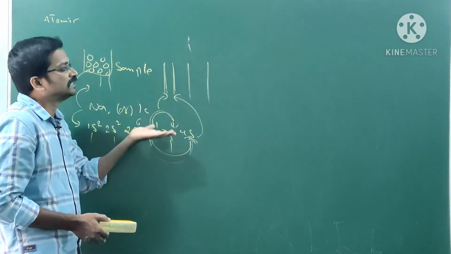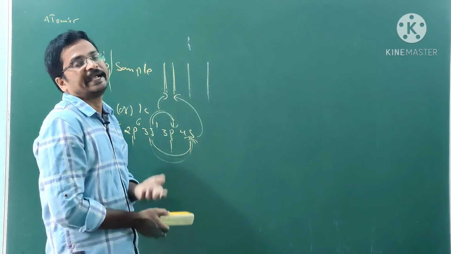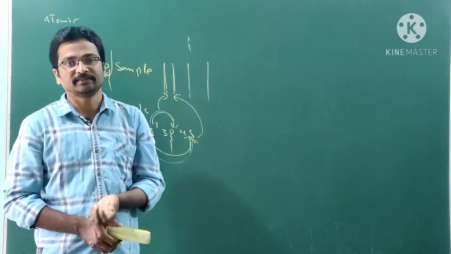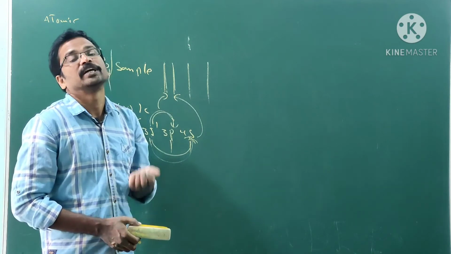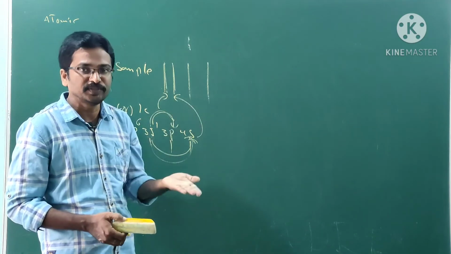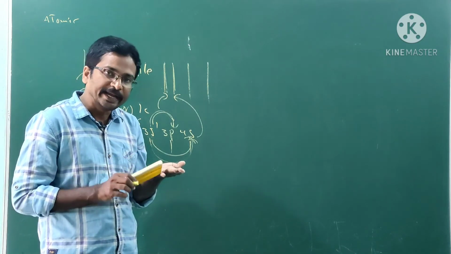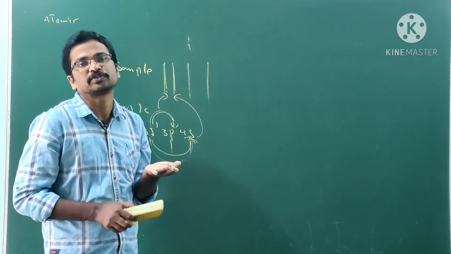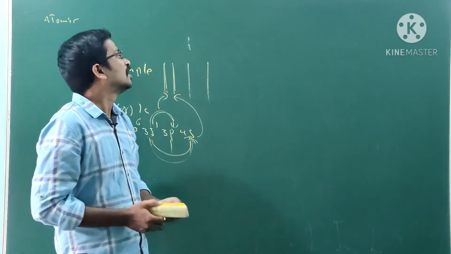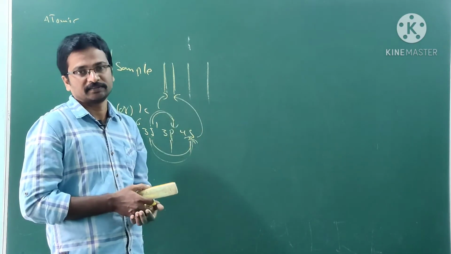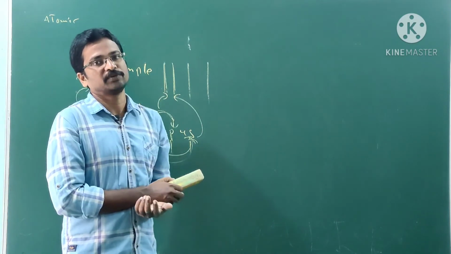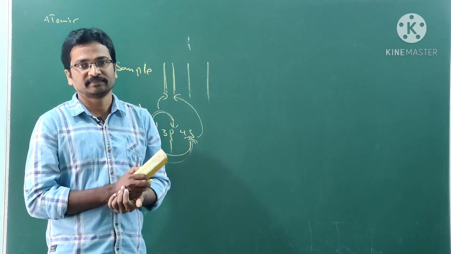These are the basic ideas which lead to the development of the Bohr model. Atomic spectra is one of the ideas which helps in the development of the Bohr model. The Bohr model is developed on the basis of atomic spectra, which is one of the bases for developing the Bohr model.